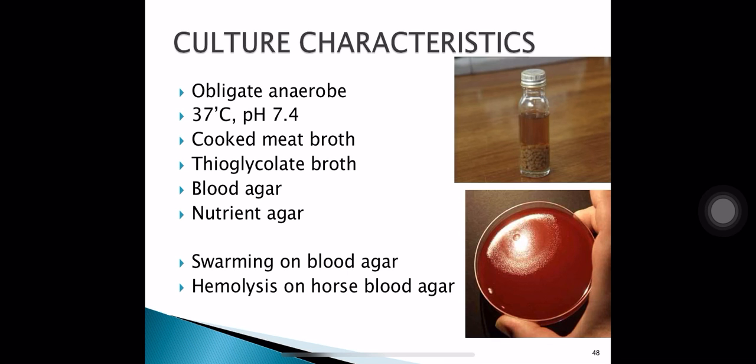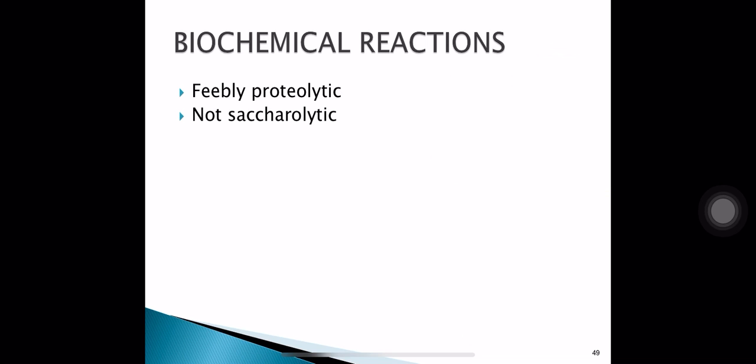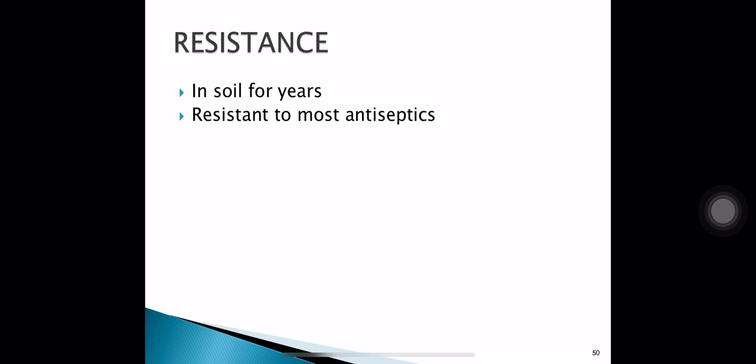Swarming is an important characteristic feature of Proteus. So the most common example you can quote for swarming is Proteus, and after that, the second most common example you can quote is Clostridium tetani. Clostridium tetani also shows hemolysis on horse blood agar. In biochemical reactions, it is feebly proteolytic and not saccharolytic.